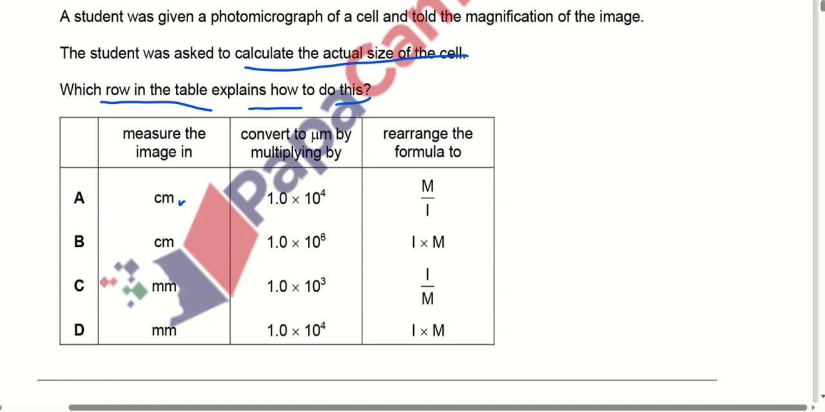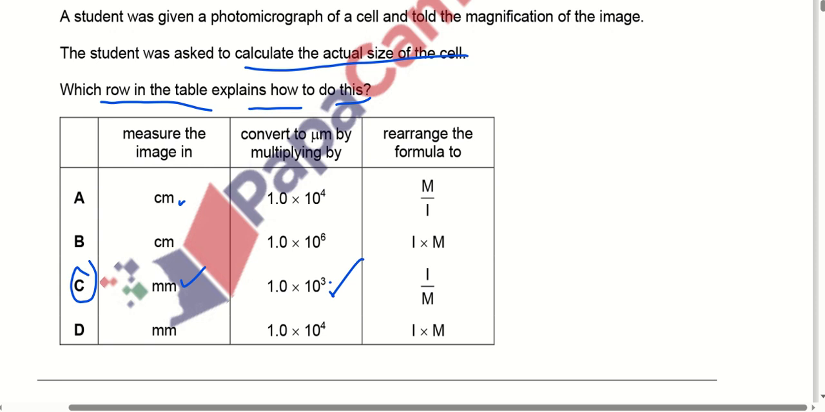So we have to find out all the things, and we have to relate that particular option which is correct in all the cases. I have read all the options here, and I found out the option number C is correct, because we always measure the image in millimeter and then convert it into the micrometer by simply multiplying it with 10 raised to the power 3.